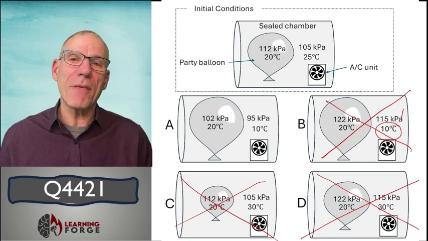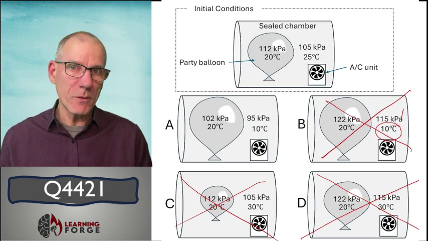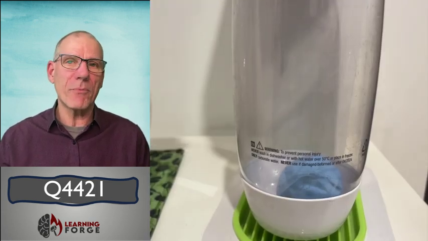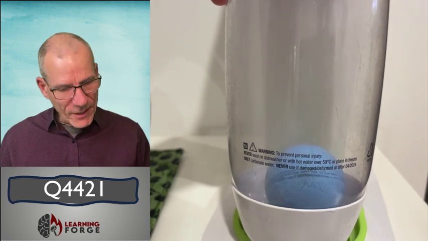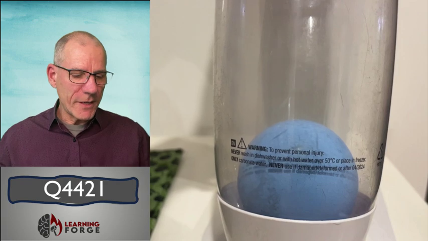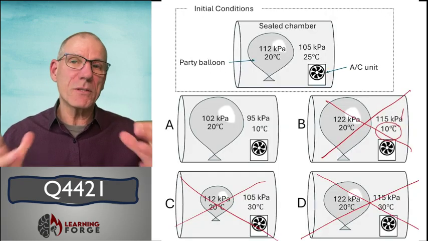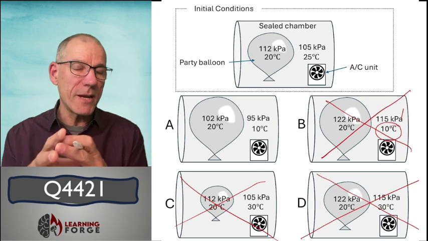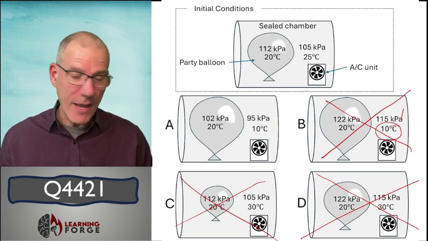And now we're left with A. Okay, so the temperature's gone down, the pressure's gone down, the external pressure's gone down. That makes sense. So what happens to the balloon? Have a look at this. When I release the pressure in the soda stream bottle, the balloon increases in volume. And we can see an increase in volume there. So all of those things tie together. Temperature's gone down, the pressure in the chamber's gone down, the volume of the balloon has increased. And of course, it's the same number of moles of gas in now a larger volume, so the pressure inside the balloon has to be less, and that's why it's A.